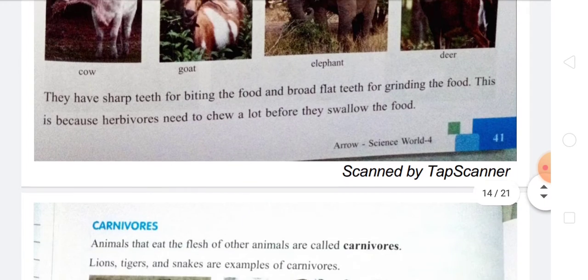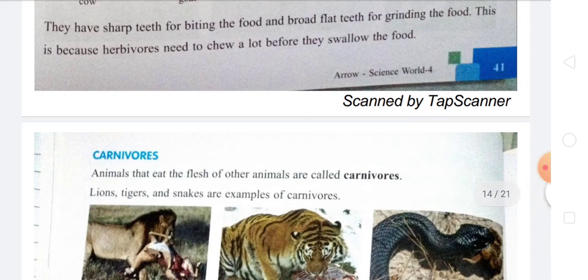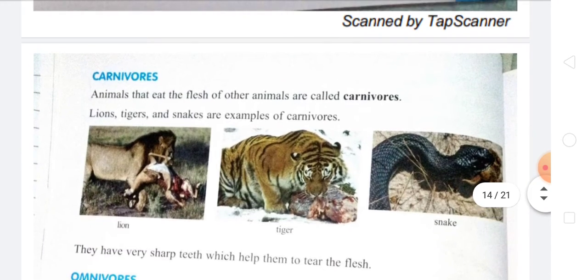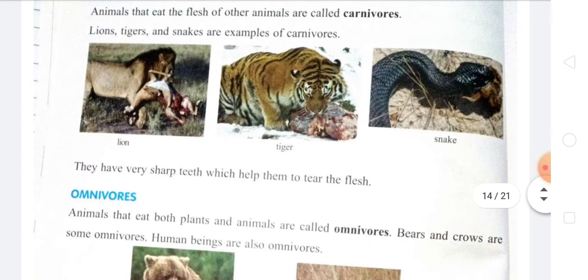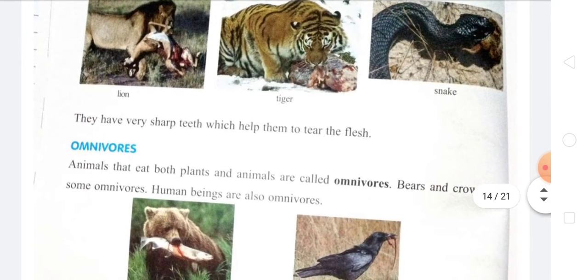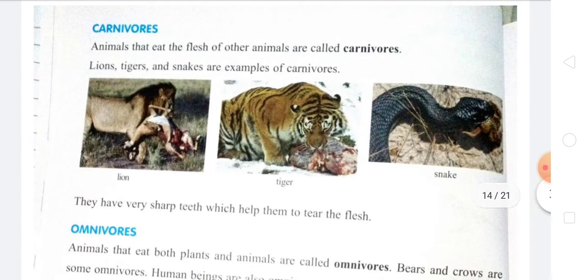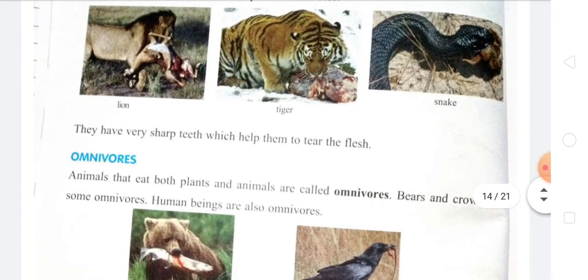Okay, then what about carnivorous? Carnivorous is the second one. The animals that eat the flesh of other animals are known as carnivorous. Like lions, tigers, snakes are examples of carnivorous. And what are the omnivorous? And I have to say something about carnivorous, students. They have sharp teeth and that helps them to eat or tear the flesh.